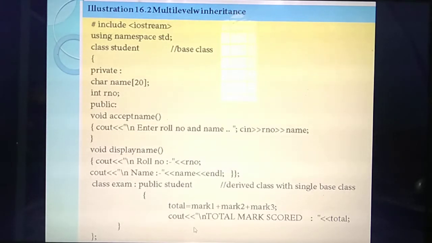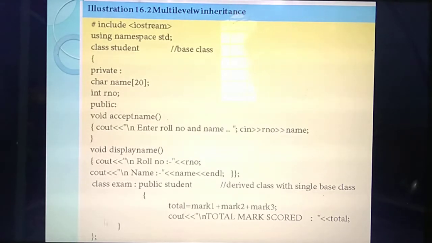Okay. So we are going to add the marks of the particular student: mark 1 plus mark 2 plus mark 3, three subject marks they are going to add. So in the cout simply I am giving total marks score. Okay. So up to this the class ends over, isn't it? So in the class you are opening here, this is the open brace and close brace for this. This open brace and close brace is for which one? Class.